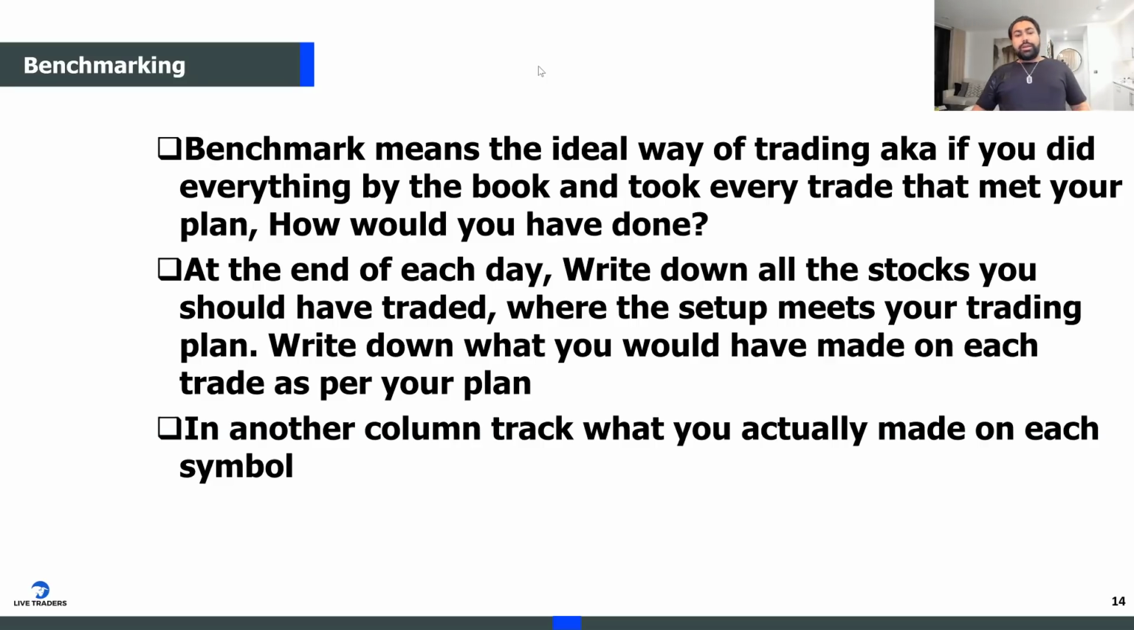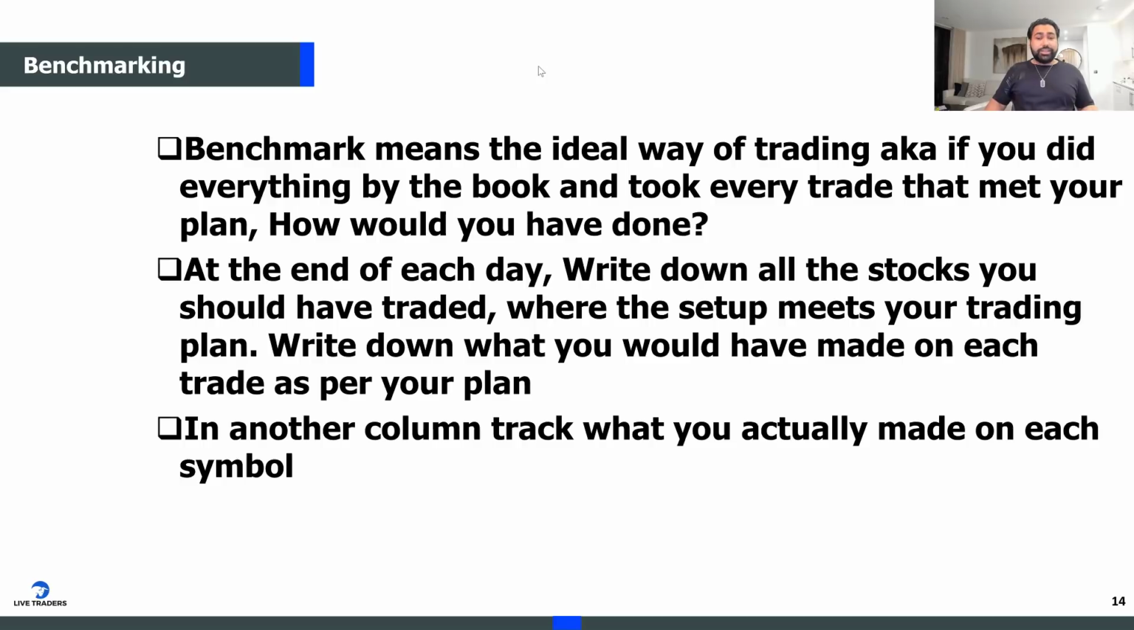Okay? Now, I want to go over another concept, which is called the benchmark, right? The benchmark is one of the concepts I came up with a while ago. What it basically means is a super simple concept. Benchmark really means the ideal way of trading.